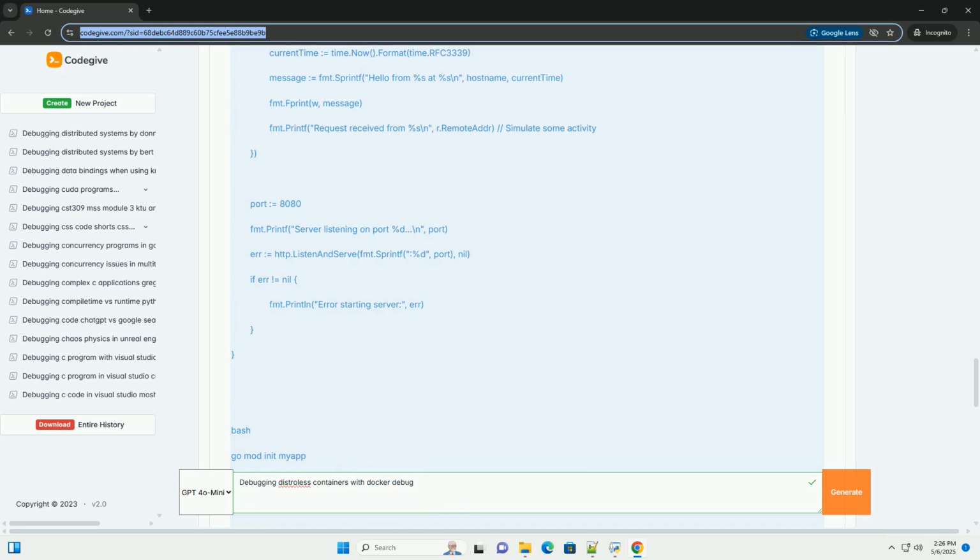Let's say your application is failing to connect to an external database. 1. Enter the debugging container. Use docker debug my Distroless app. 2. Try pinging the database inside the debugging container. Attempt to ping the database server's address, ping database_server_address. If ping fails, it indicates a network connectivity problem.